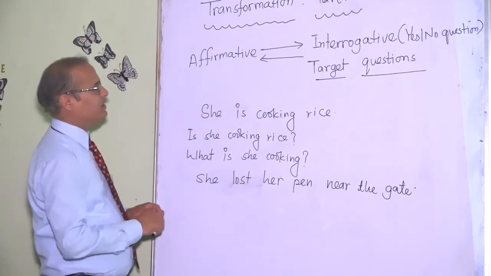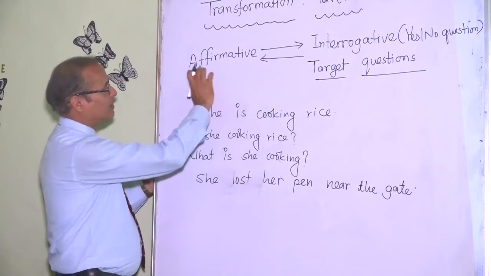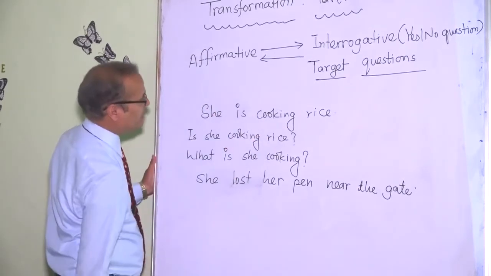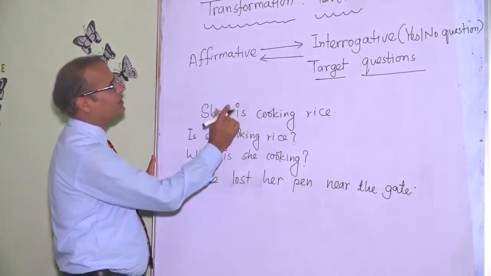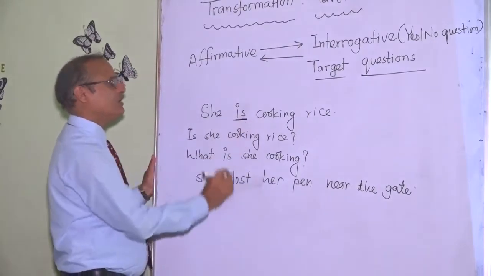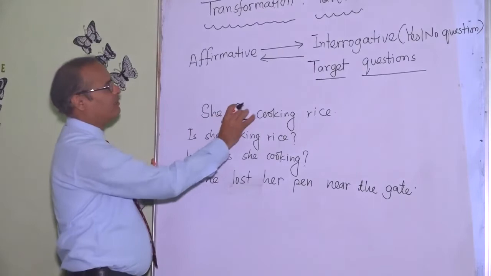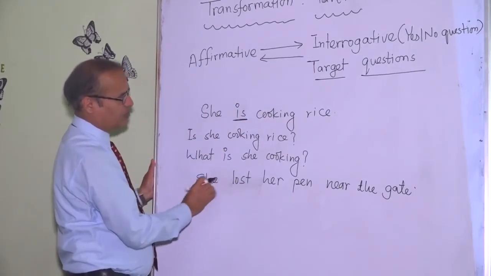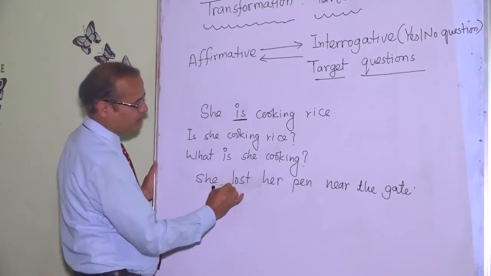Now, the important thing is, while changing the affirmative sentence into any sort of interrogative sentence, either a yes no question or a target question, we need an auxiliary verb, a helping verb. Looking at this, "She lost her pen near the gate," there is no helping verb.